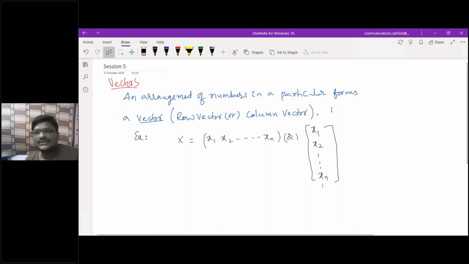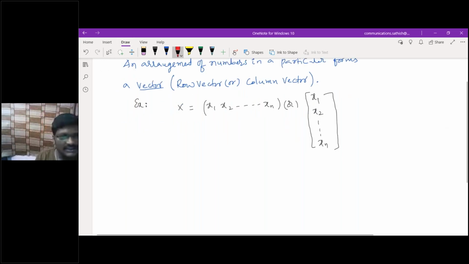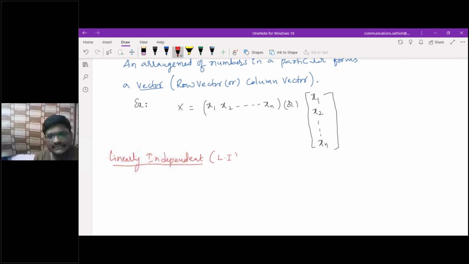So here they will sometimes ask you questions based on these criteria. Only 2 to 3 definitions will be there. They will give you some set of vectors and ask whether the given vectors are linearly dependent or linearly independent. First I will go with linearly independent. In short form, I will represent this as LI. LI means linearly independent.